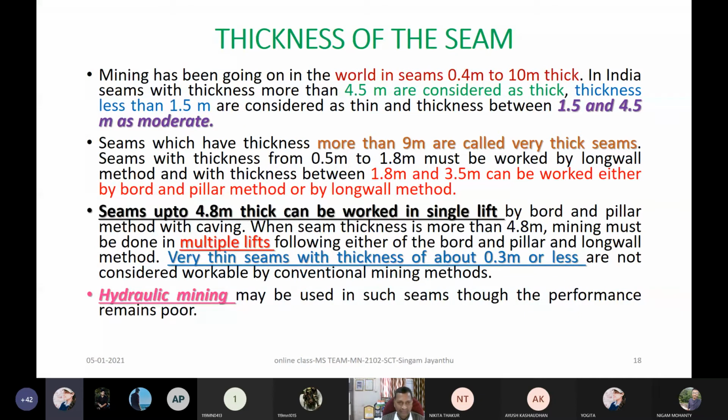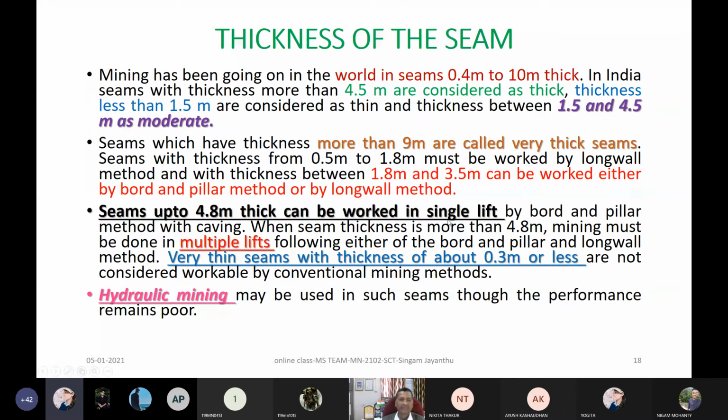Then if the thickness is between 1.8 and 3.5 meters, then it can be by any means. You understood the logic. Then for seams up to 4.8 meters, that logic you can now understand, my beloved students. Within 1 minute I will finish only this slide number 18. Then we will go to answering your CEP and then any other doubts.